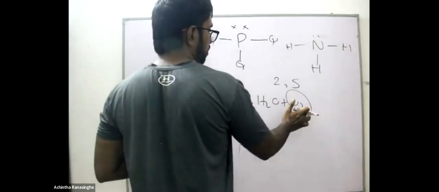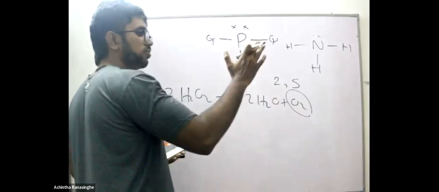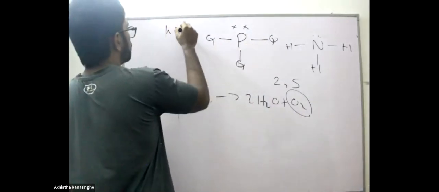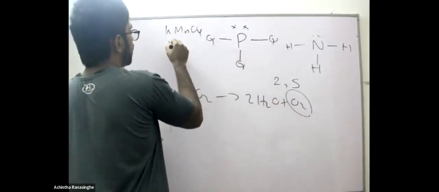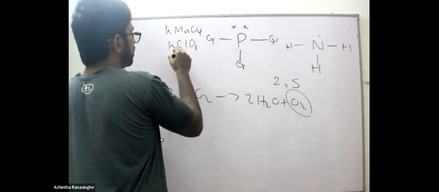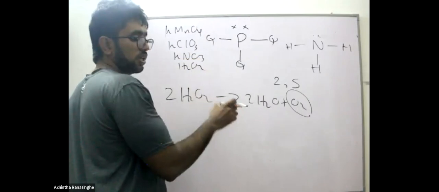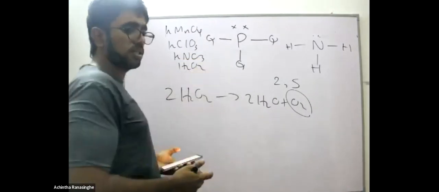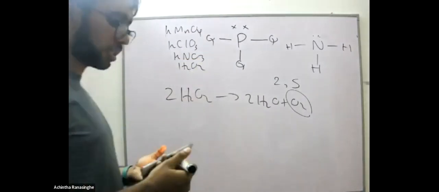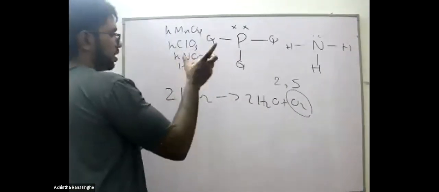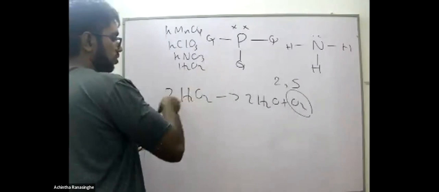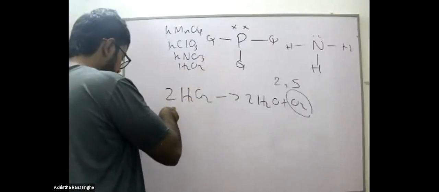In the production of oxygen, we can use several compounds. One is KMnO4, potassium permanganate. One is potassium chlorate, and one is potassium nitrate. And the other one is H2O2, hydrogen peroxide. The earlier given equation was not balanced, so I balanced the equation, and this is a decomposition reaction.